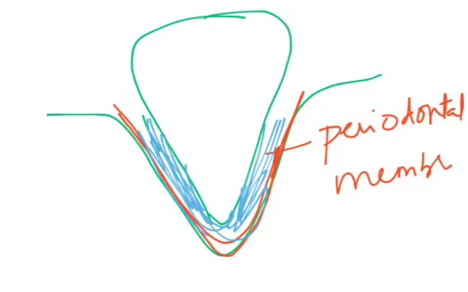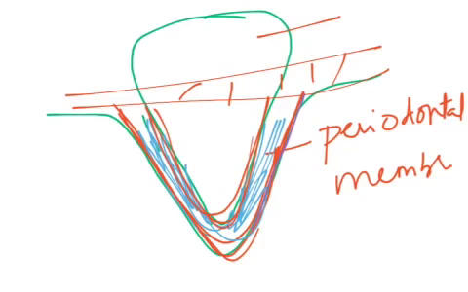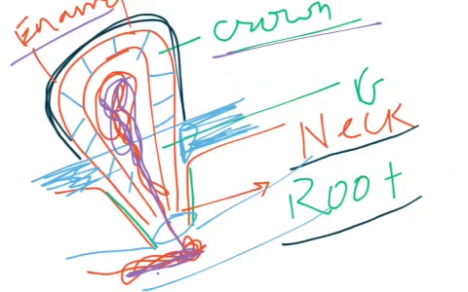And here I have shown the socket of the jaw, where we see the periodontal membrane shown in red color. The periodontal membrane and cementum make the teeth fixed in the socket of the jaw. Then the exposed portion of the tooth we said is the crown, the part of the tooth enclosed by gums is the neck, and the part of the tooth in the socket we said is the root.